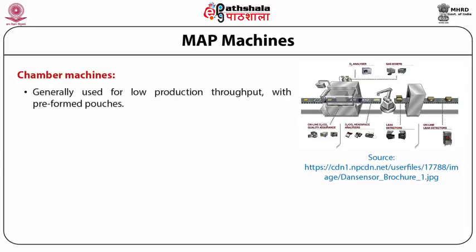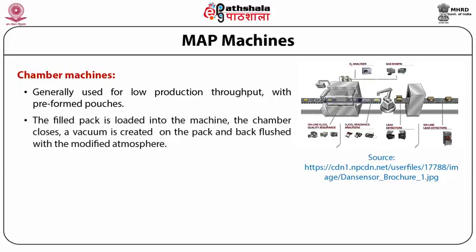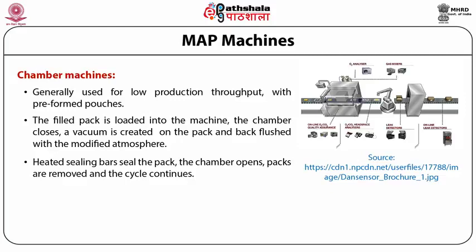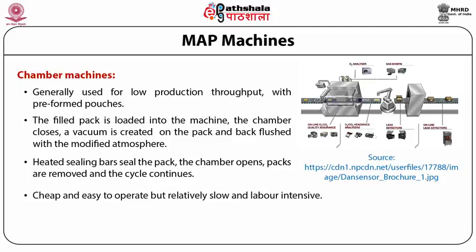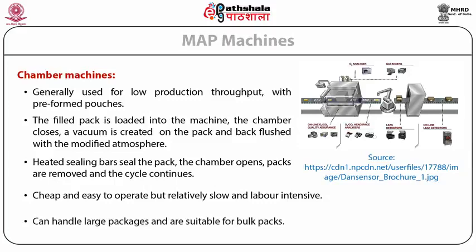Chamber machines. They are generally used for low production throughput. With preformed pouches or trays, the filled pack is loaded into the machine. The chamber closes, a vacuum is created on the pack, and the bag is flushed with the modified atmosphere. Heated sealing bars seal the pack, the chamber opens, packs are removed, and the cycle continues. These machines are cheap and easy to operate, but relatively slow and labor intensive. Some chamber machines can handle large packages and are suitable for bulk packs.